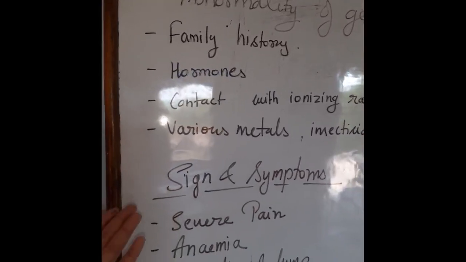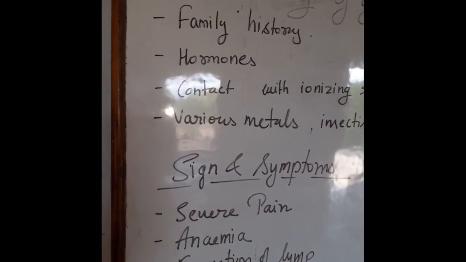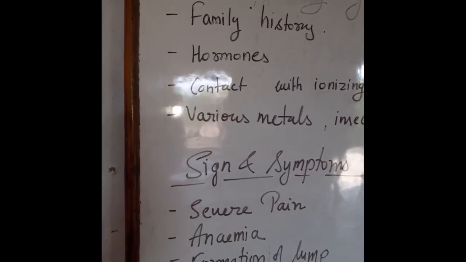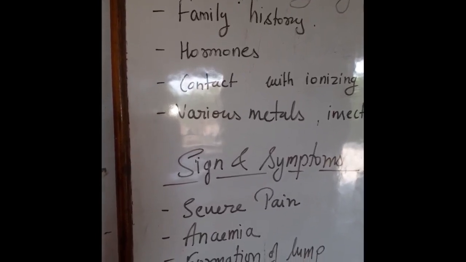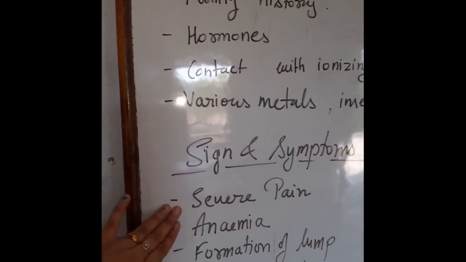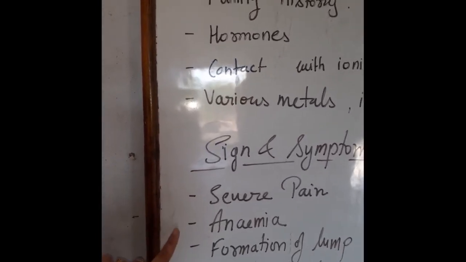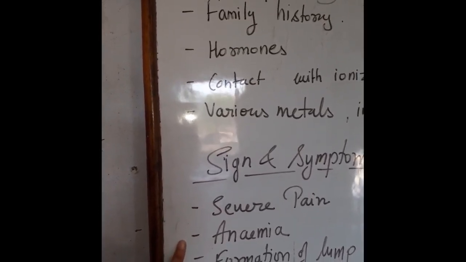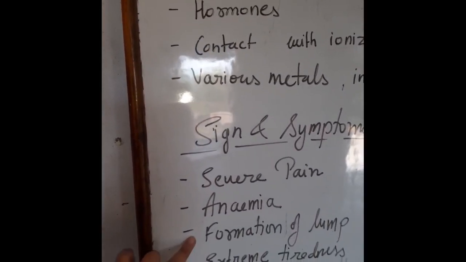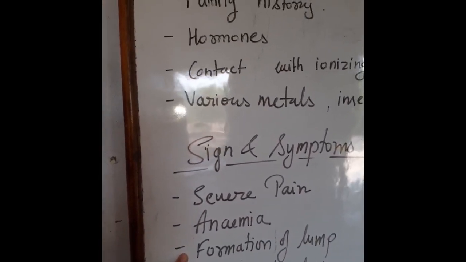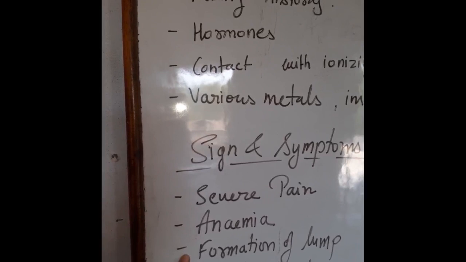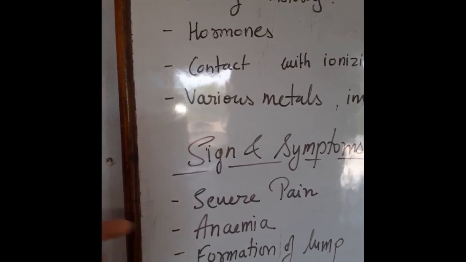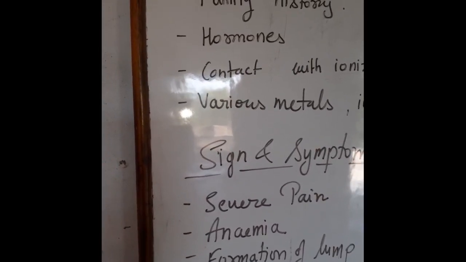Next heading is the signs and symptoms. Means if a person is having cancer, then what are the signs and symptoms that arise? First one is the severe pain in the body. Next is the anemia. Anemia is due to the low RBC number. There is formation of lump. Means when there is proliferation of the cell, then a lump of tissues or cells may occur.